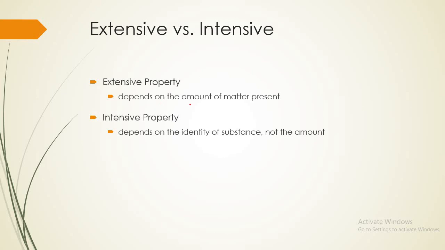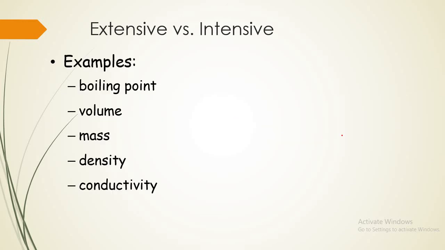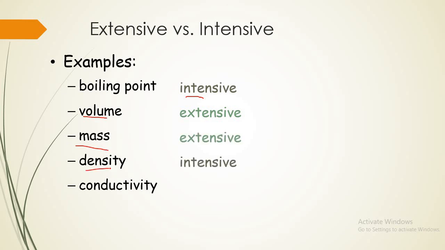An extensive property depends on the amount of matter or mass. Intensive properties do not depend on the amount of matter or mass. Like boiling point is intensive, which does not depend on the amount of matter. Volume depends on the amount of matter, so it's an extensive property. Mass is an extensive property that depends on the amount of matter. Density is an intensive property that does not depend on the amount of matter. Conductivity does not depend on the amount of matter, so it's an intensive property.